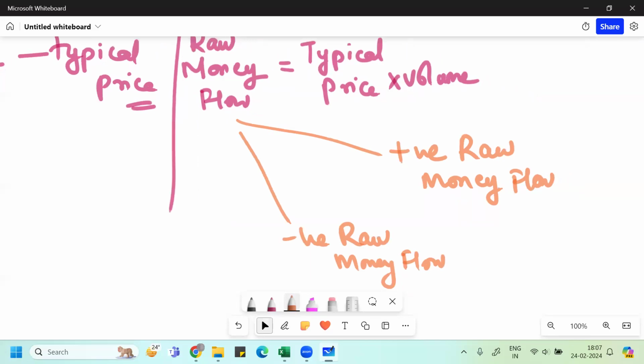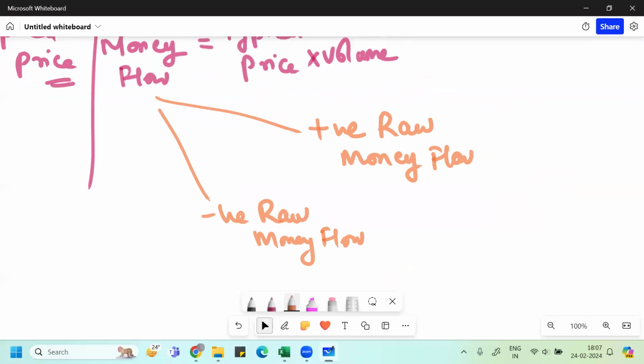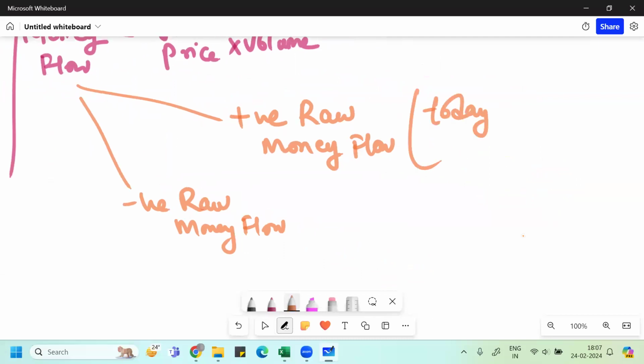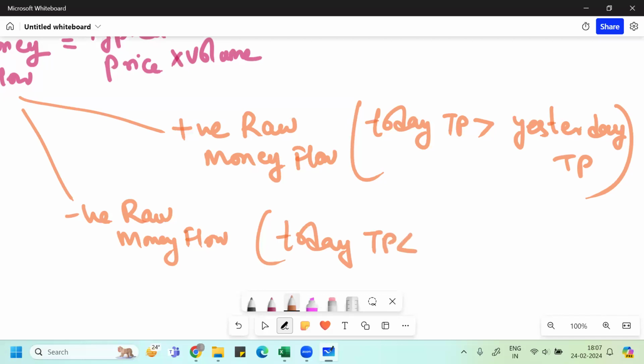What is positive raw money flow? If today's typical price is more than yesterday's typical price, then this would be a positive raw money flow. While if today's typical price is less than yesterday's typical price, then that would be a negative raw money flow.